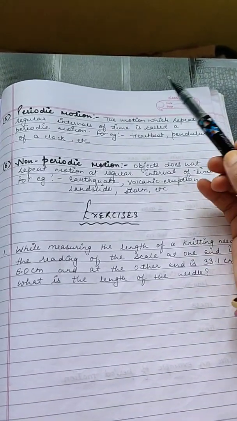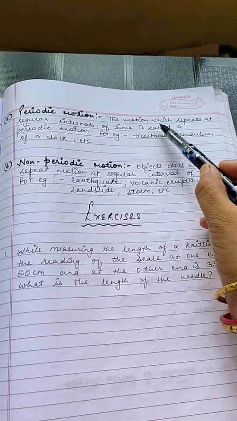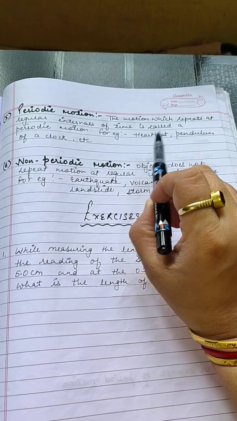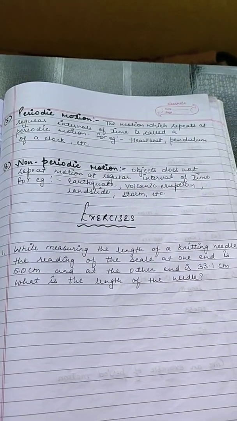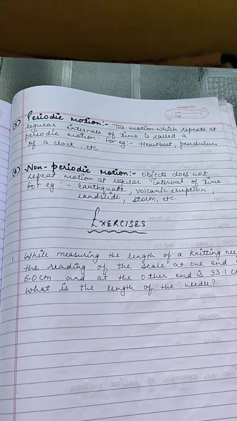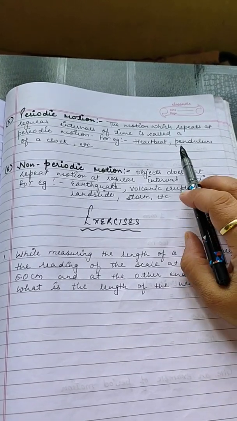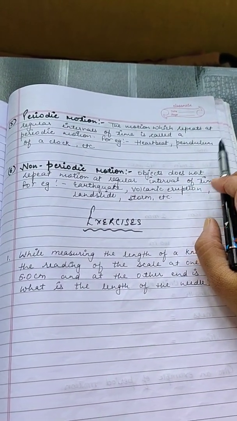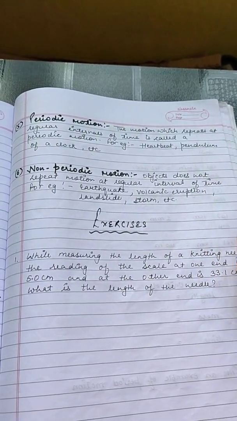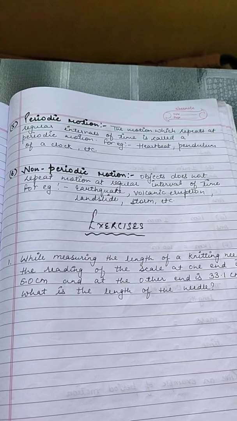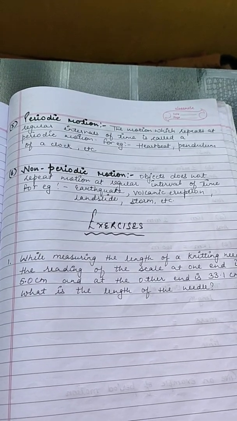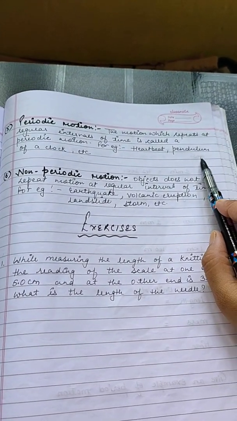Now, the next is periodic motion, the motion which repeats at a regular interval of time. The motion which repeats time to time is known as periodic motion. For example, the heartbeat, the pendulum of a clock, etc. The motion of the pendulum of a clock repeats time to time, so it is a periodic motion.